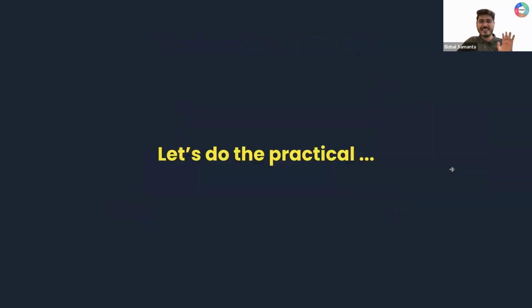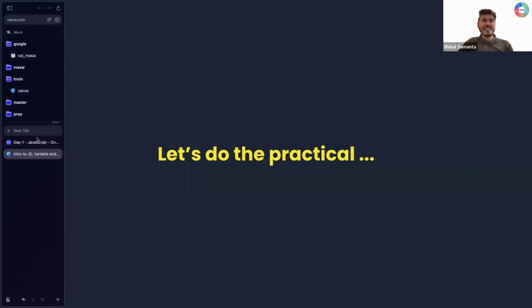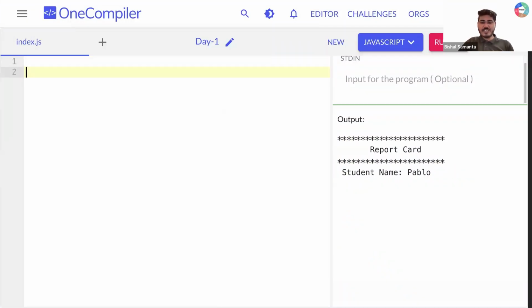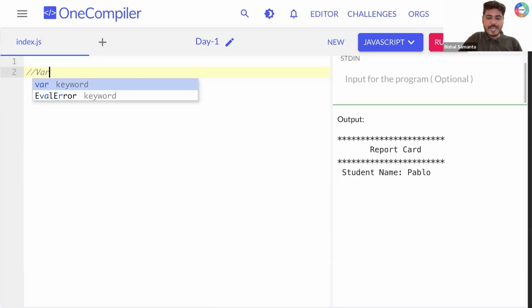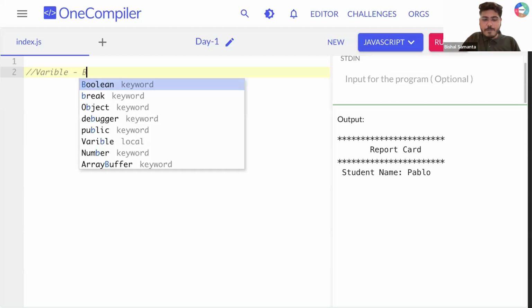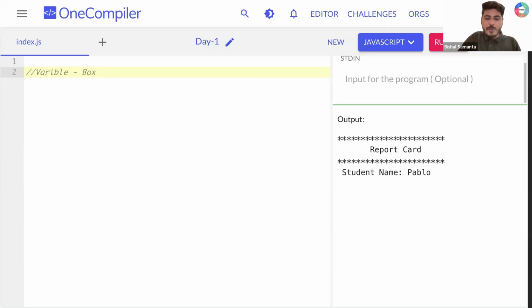Cool? Clear? Already excited for the practical part? So I'm coming to the compiler again. Okay, so let me remove everything here. So we are going to learn what is variable, right? What I told, variable is nothing but a box, right? Where we can store some kind of data.